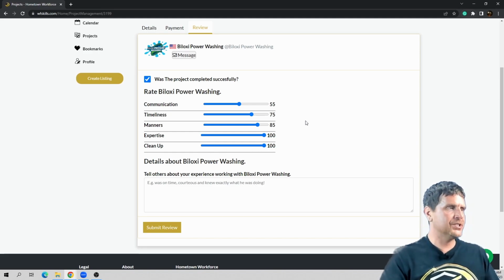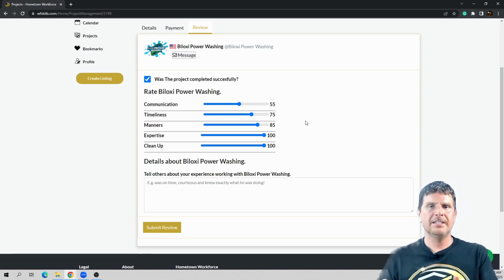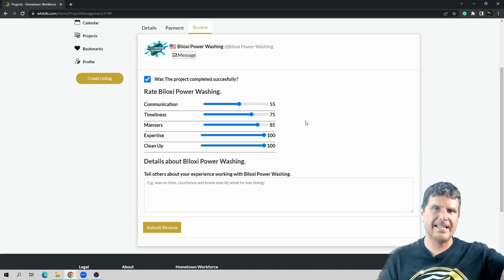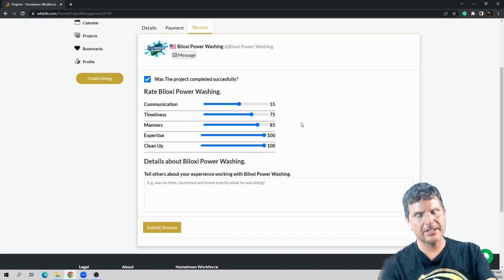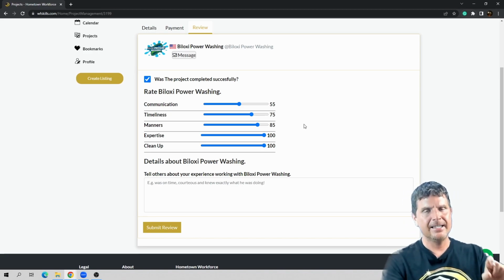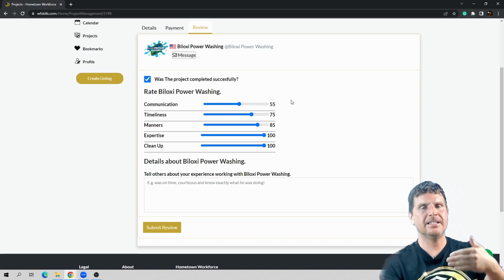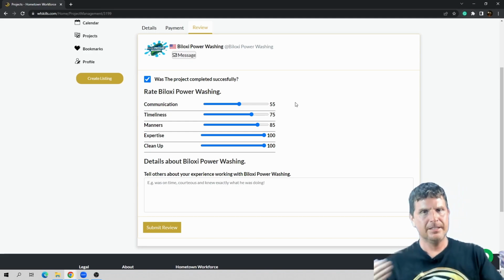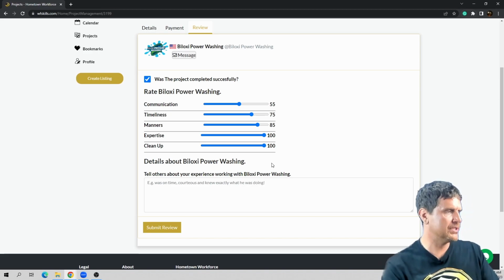And this tells us, and it tells the next consumer, that this contractor needs things to work on, and the contractor is not going to see these. They're not going to see exactly what you did. All they're going to see is the 5-star rating. So this is private. This is between you and us, and this helps us make the contractor a better human being, which is our goal.